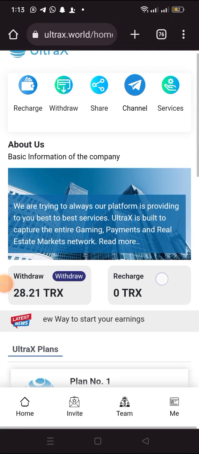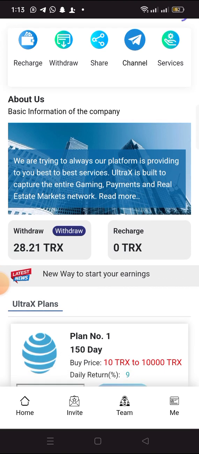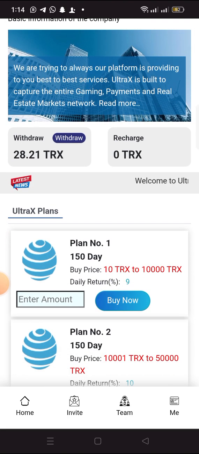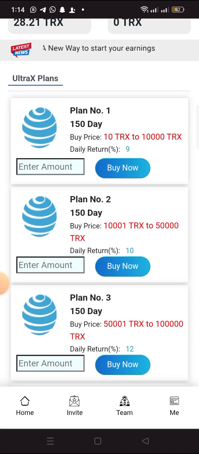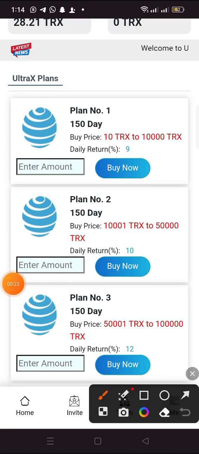Channel, on this update is called UltraX. This is a Tron investment platform where you can invest with Tron and you will earn a percentage every single day. As you can see, this is their investment plans here. This is the investment plan. So if you invest from 10 Tron to 10,000 Tron, you'll be getting 9% daily of your Tron.